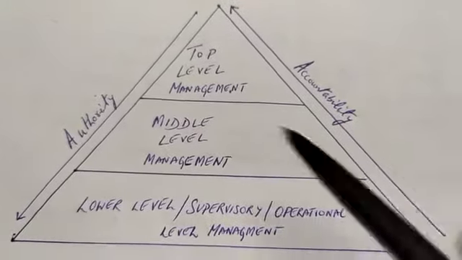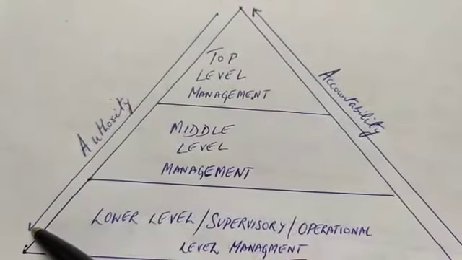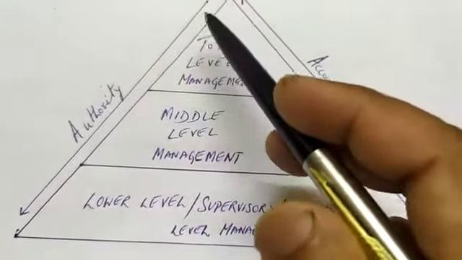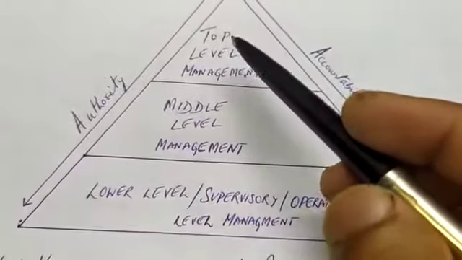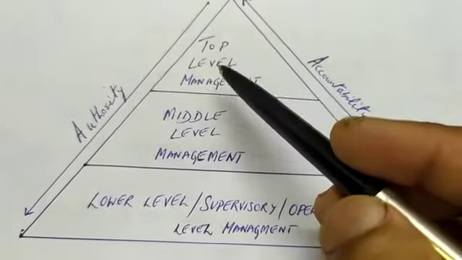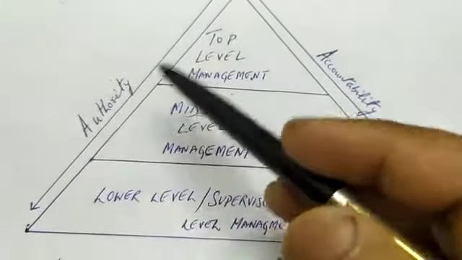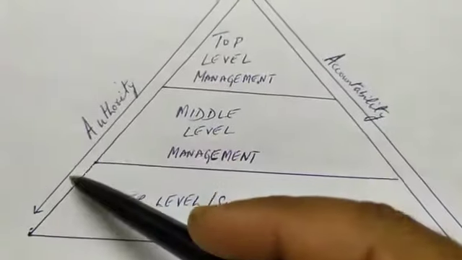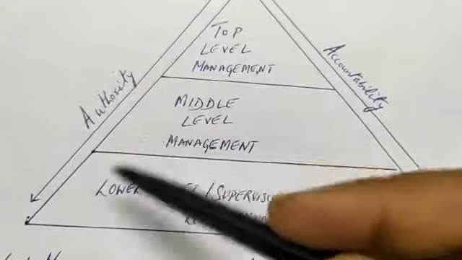At the same time, we see that there is a flow of authority which is downward. In a management, authority always flows downward. This is one of the relationships established as per the position of the personnel in the organization. The people at the top have more authority over those under them. As it goes downward, authority decreases, flowing from top to middle, then from middle to lower.